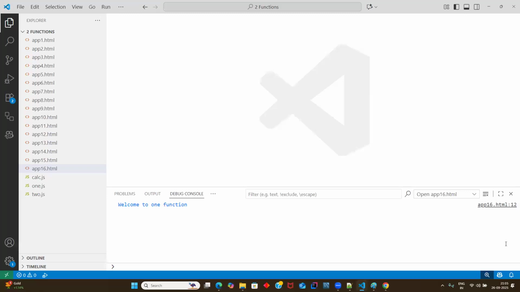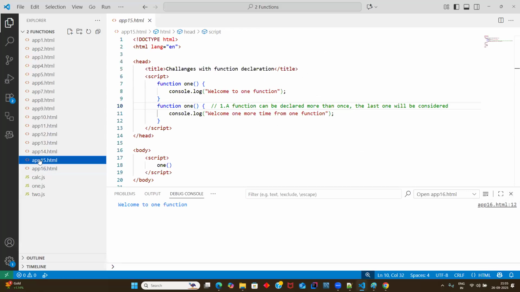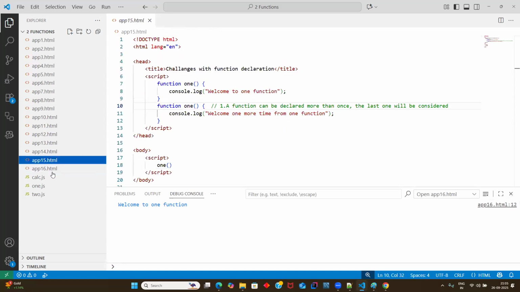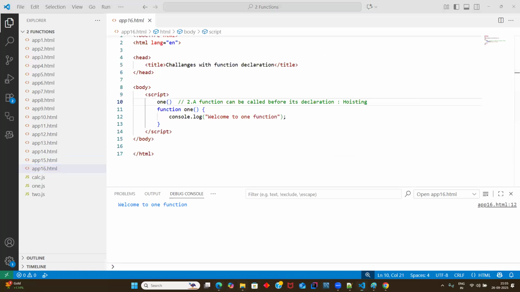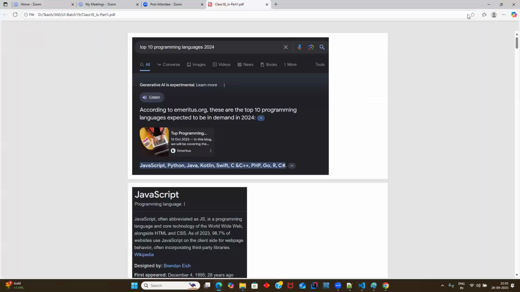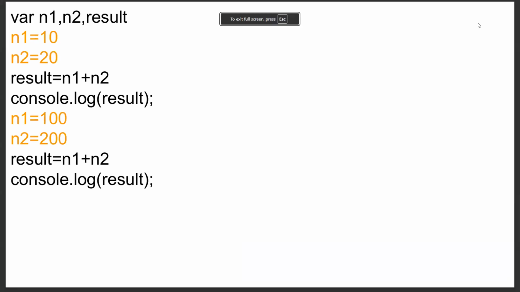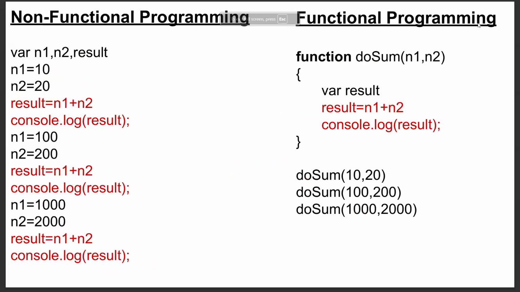Sir, how much time will tomorrow's session take to finish functions? Some other topics are there. I think I have uploaded this PDF.